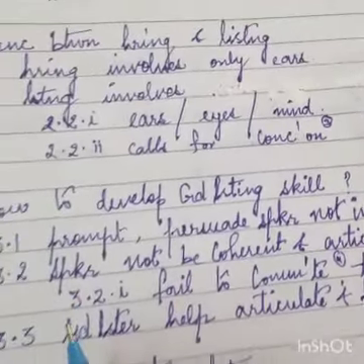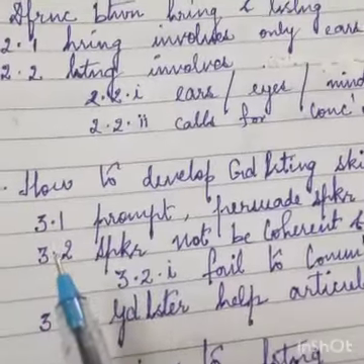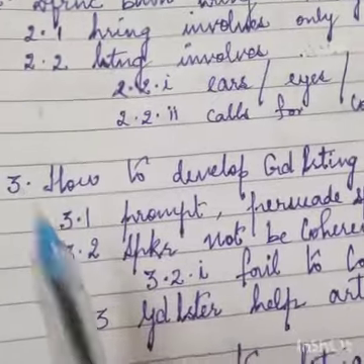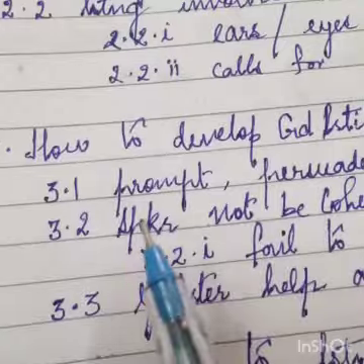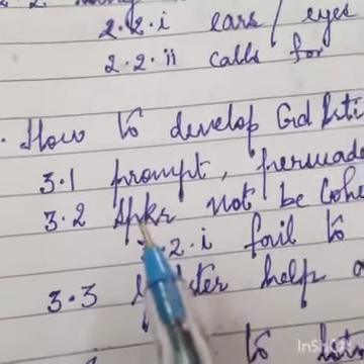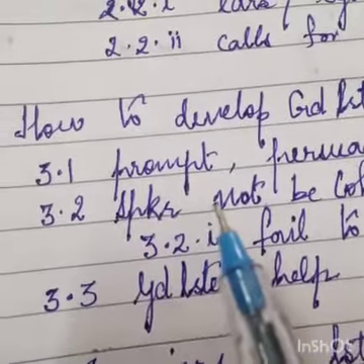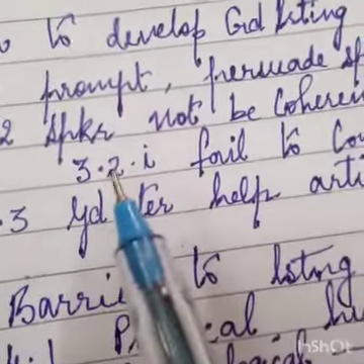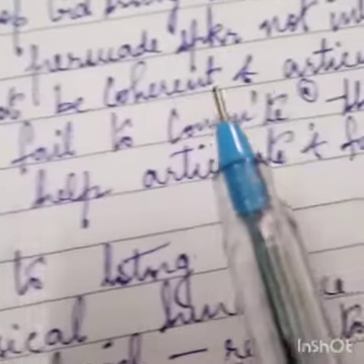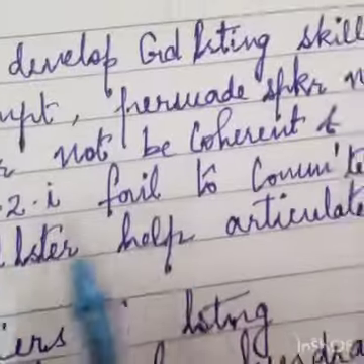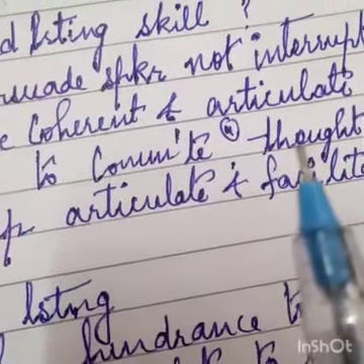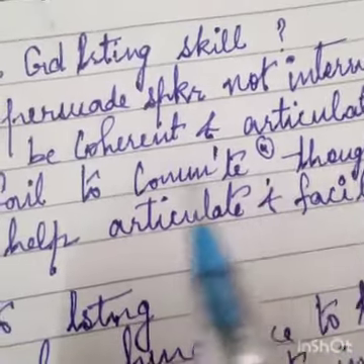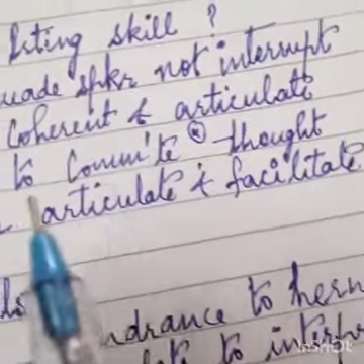The one who speaks. Okay, then for the second subheading of the third heading, I have given a subheading. 3.2 is a subheading, and now I have given a subheading for this: speaker not be coherent and articulate. Next, what happens? They fail to communicate their thought and expression. So we have to write only phrases. You need not write the complete statements.